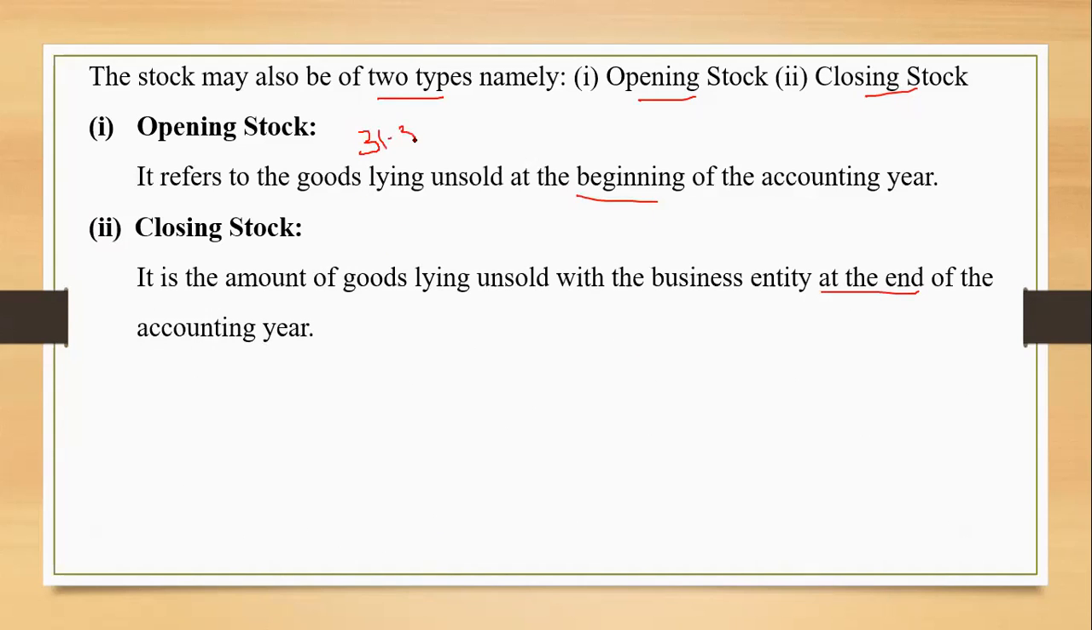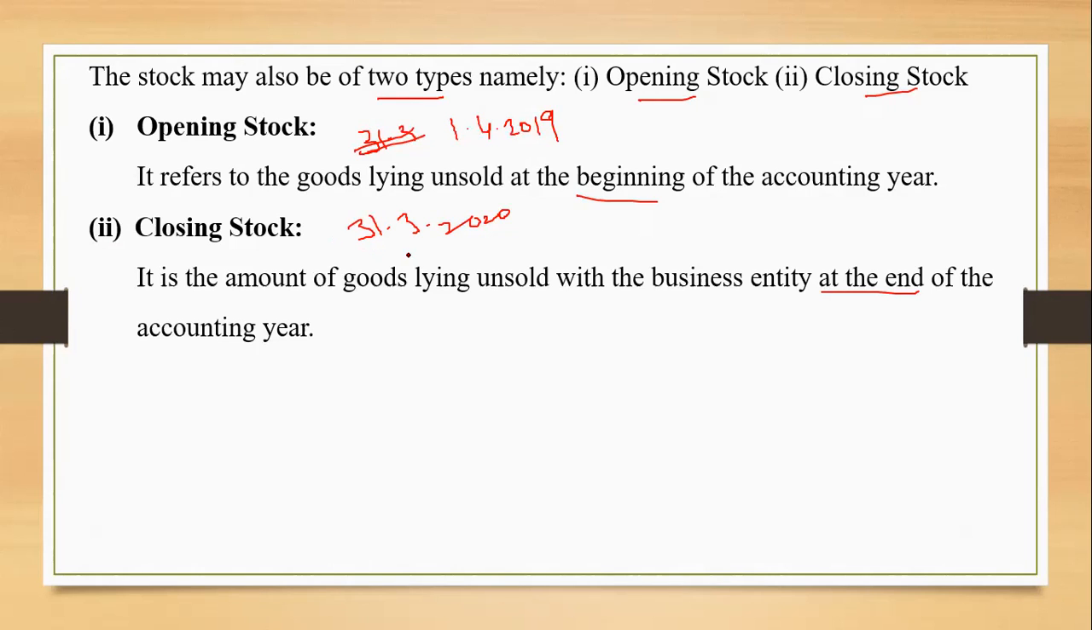For closing stock, it can be 31st of March, say for example 2020. The goods lying unsold, correct, as on 31st of March 2020, at the end of the accounting year will be my closing stock. And if it is 1/4/2019, let us take the current accounting year 2019, correct? So as on 1/4, what are the goods lying unsold with the business entity? That will be opening stock.